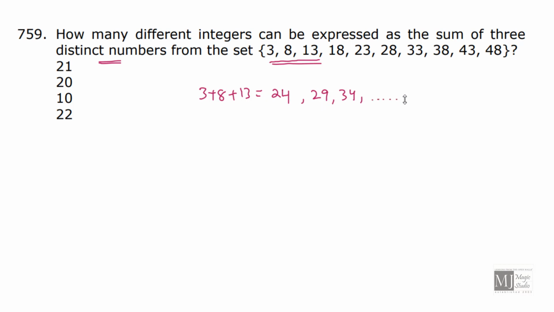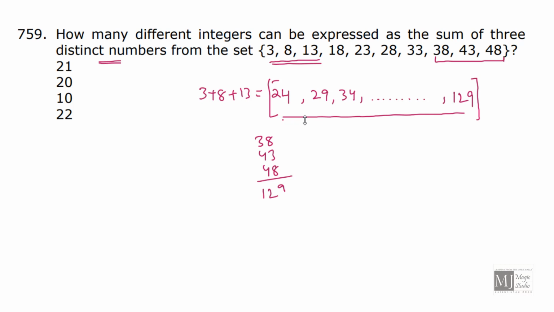24, 29, 34. So let us find the largest number which we can form. The largest number which we can form would be 38 plus 43 plus 48, isn't it? It is 129. So we have a series. We need to identify how many numbers are there in the series, and that would be our answer. The series is starting with 24, last term is 129, and common difference of this series is 5. Then how many terms are there in this particular AP series?